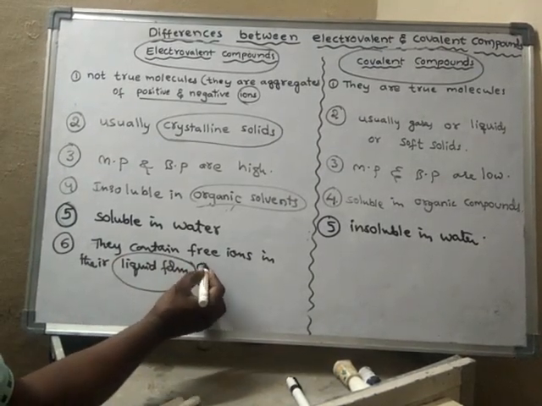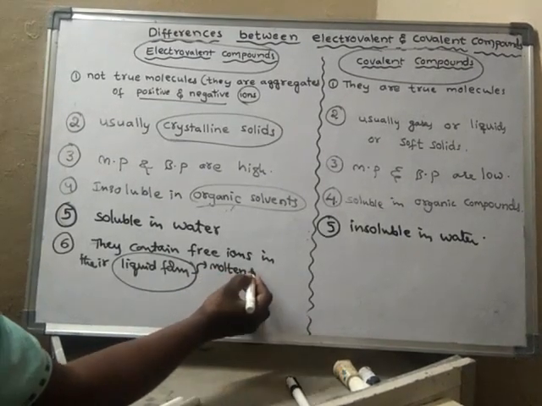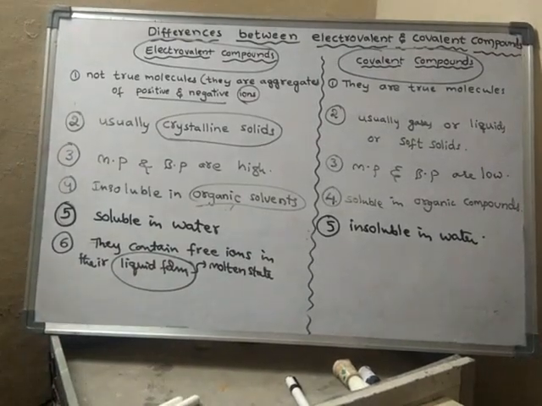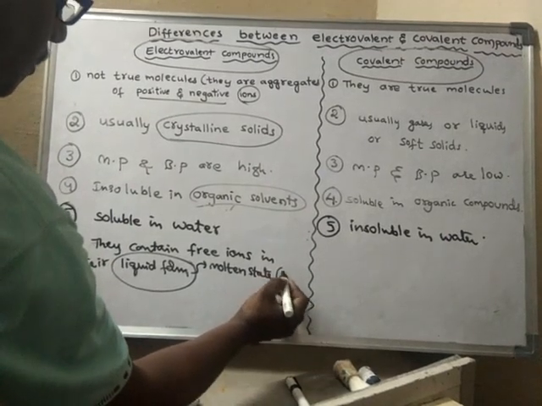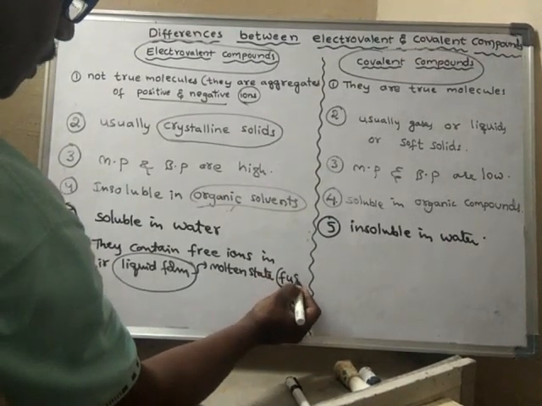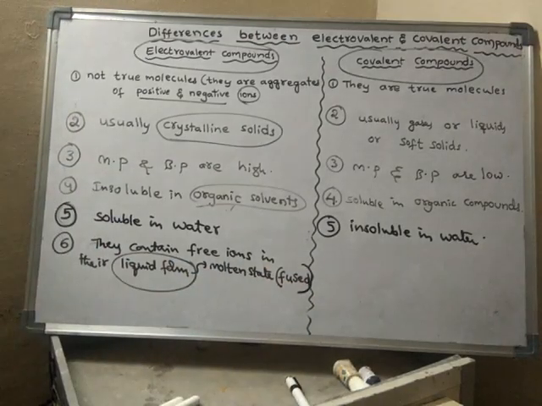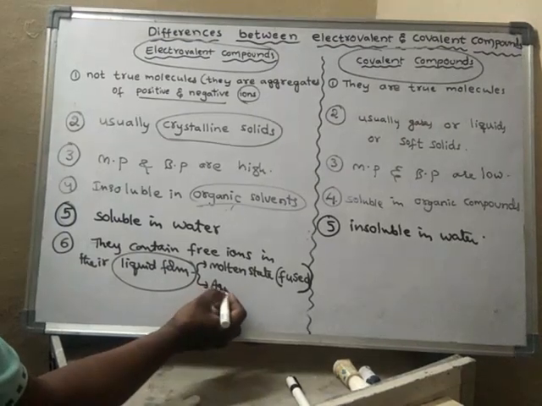What is the meaning of liquid form? Either in molten state, meaning when they melt. Molten state is also called the fused state. Molten state or fused state, or else in aqueous solutions.